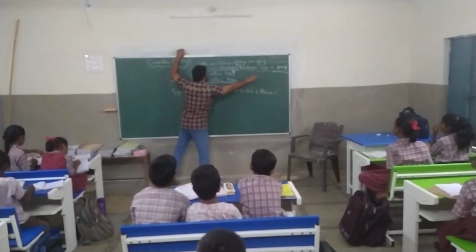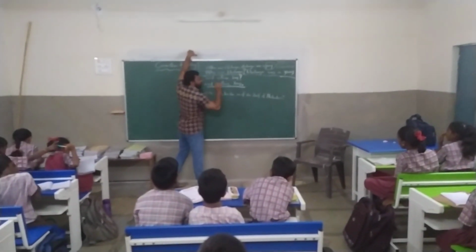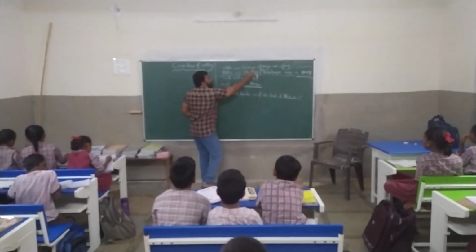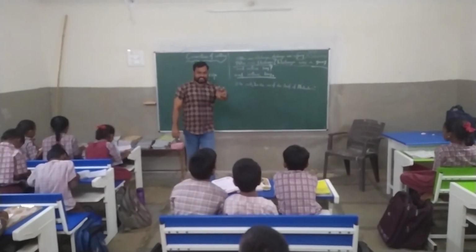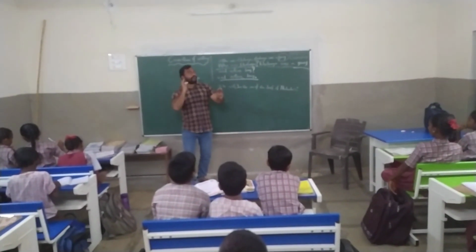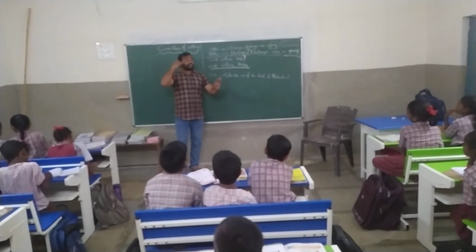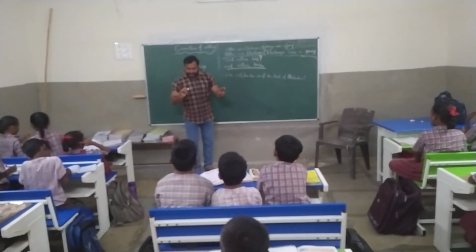Clear? Yes, sir. And here, instead of this question mark, we put a full stop. So how many mistakes? 1, 2, 3. We found 3 mistakes in the first sentence. Clear? So whenever we write, we should be very careful. We must be aware of how our writing should be. Okay. Next.